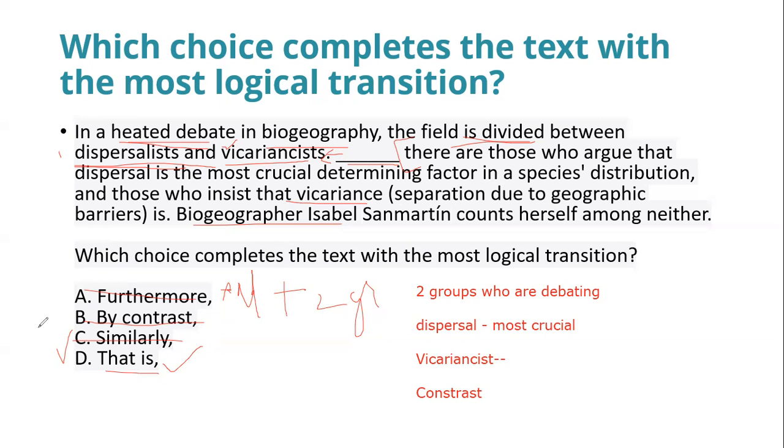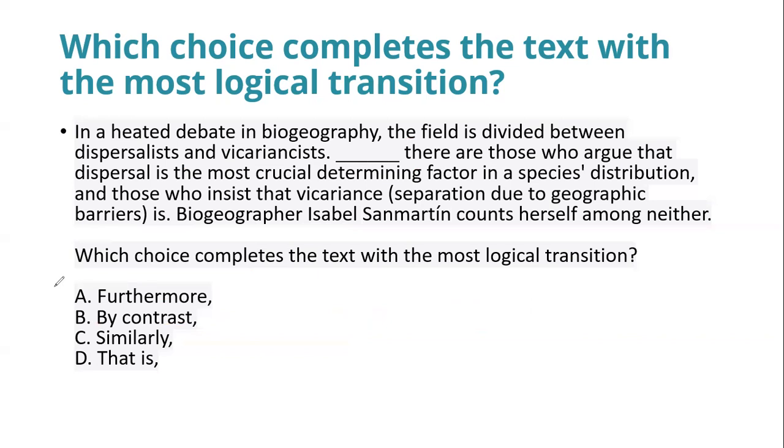Am I clear? With this understanding, read the sentence till the end, try to determine the relationship between these two sentences, and then think about those three categories of transition words: continuous, contrasts, and cause and effects. Finally, you have to make a prediction.